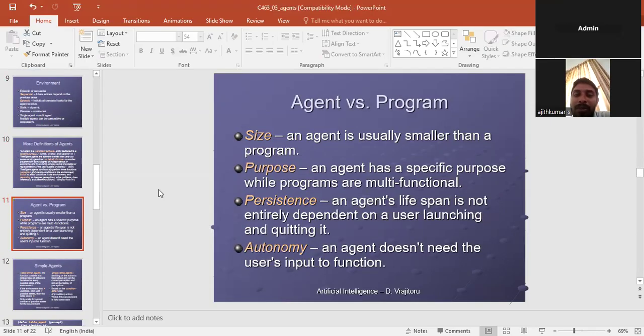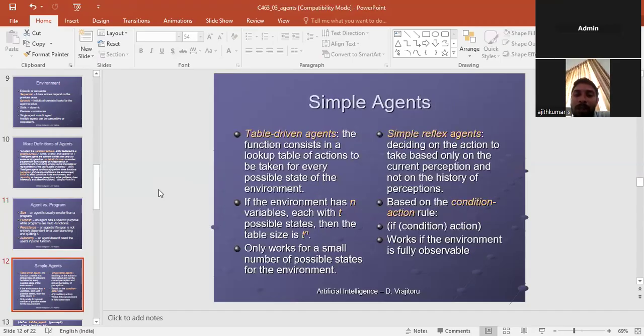See, agent versus program. In size, an agent is usually smaller than a program. Purpose: an agent has a specific purpose while a program is multifunctional. The next, autonomy: an agent doesn't need user input to function.